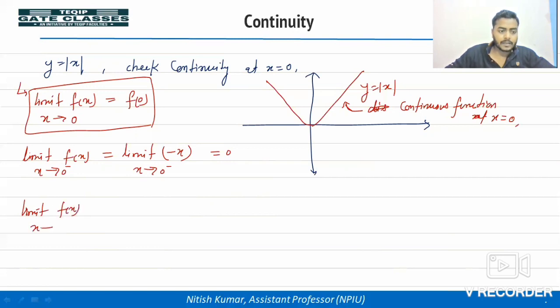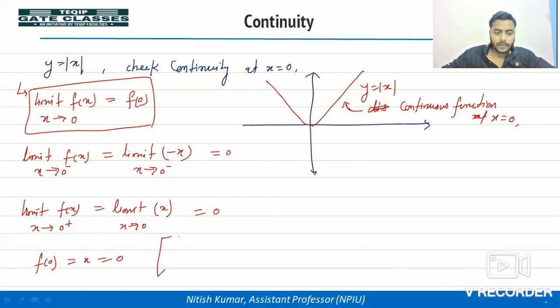Limit of f(x) as x tends to 0 plus, x is greater than 0. 0 plus means greater than 0. So from mod, मोड से अगर बाहर निकालेंगे x को तो क्या होगा? Plus x, a positive x. So again, by putting x equal to 0, we are getting the 0 value of the right hand limit. And f(0), so x is equal to 0, so we are getting 0.